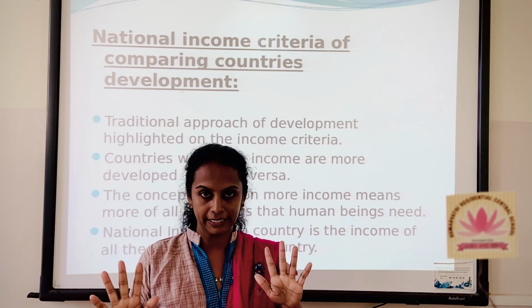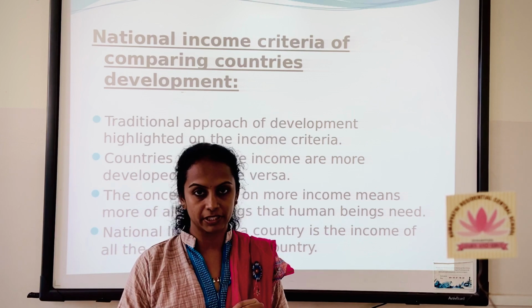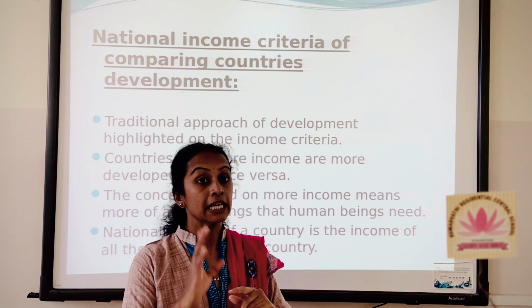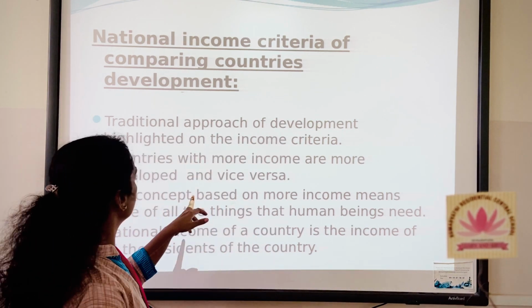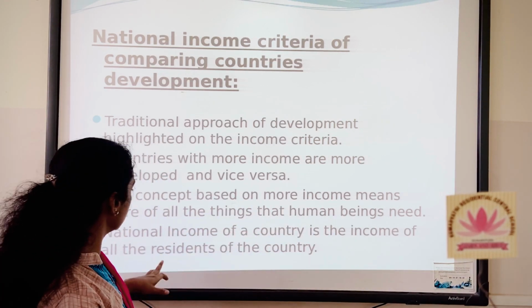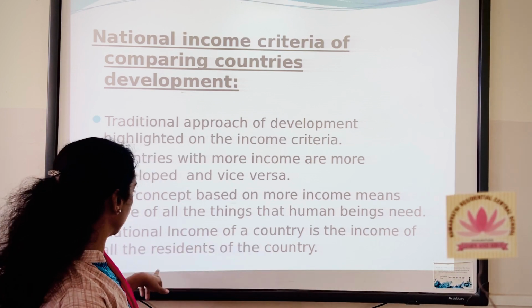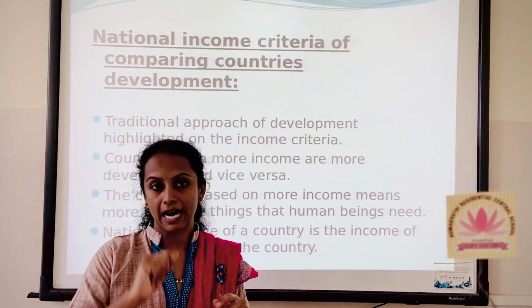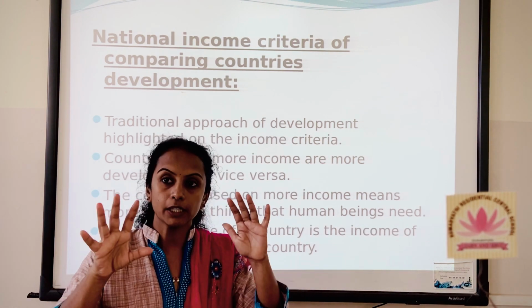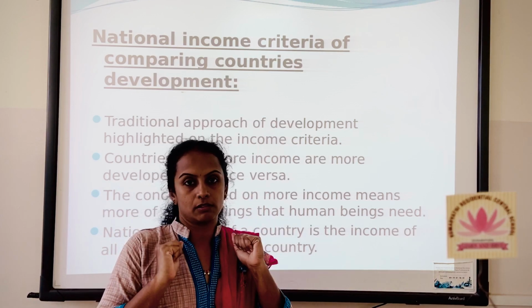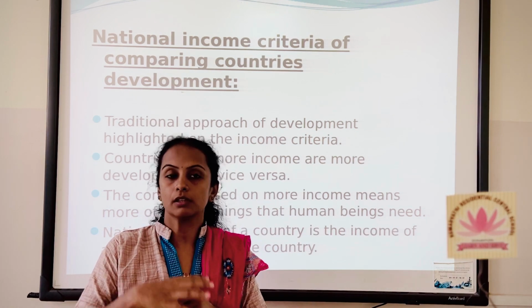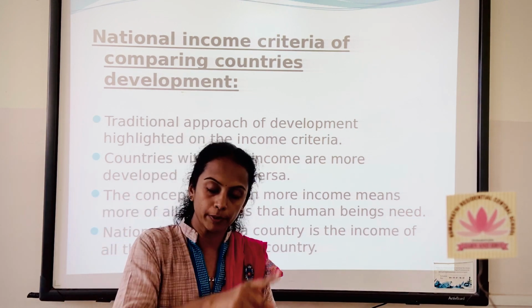So this is a very simple idea. Depending on the income level of the nation, you will consider whether the nation is developed or not in the traditional approach. See here, the concept is based on more income means more of all the things that human beings need. National income of a country is the income of all the residents of the country. You may ask me, what is this income? The income is the nation's income, the total income which is created or generated in the country. So total income generated means it is the income earned by all the people in the country.